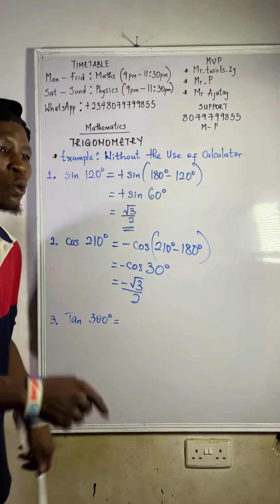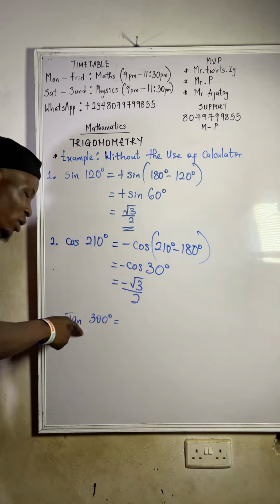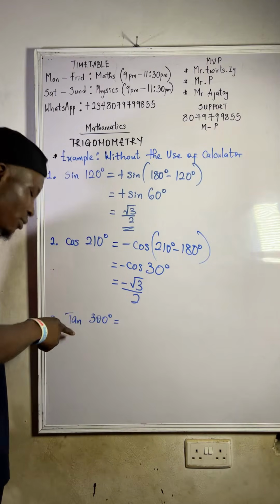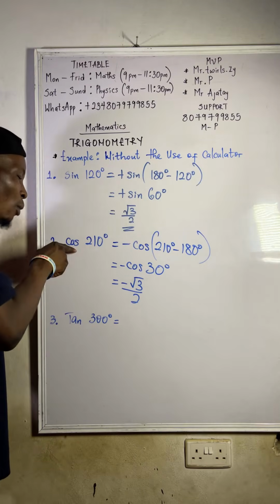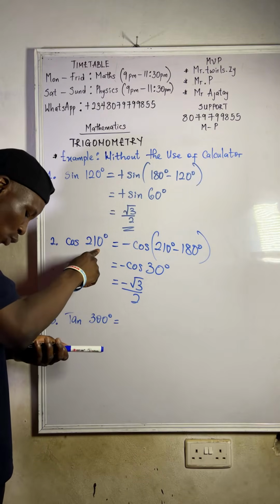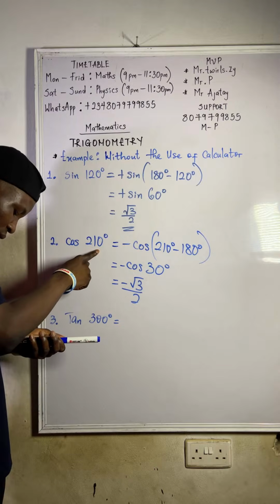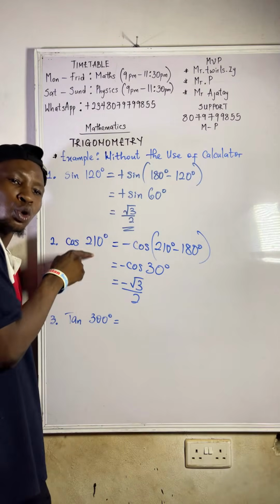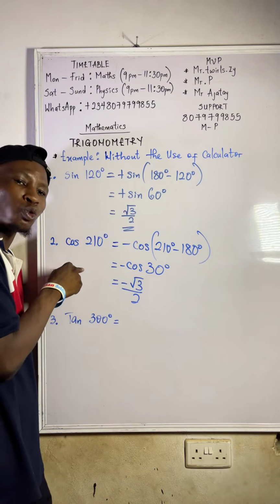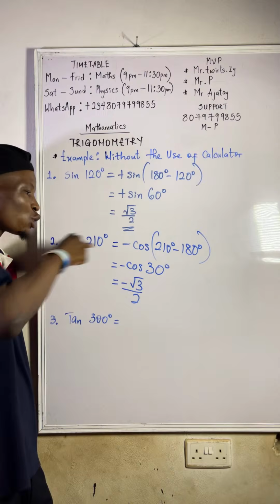Now, on the fourth quadrant, what is positive? You are not changing it to what is positive. You are still going to use what they give you there. Now this 210, it falls on which quadrant? On the third quadrant. But what is positive on the third quadrant? Only tan. It means if you are given cos, it will be minus.